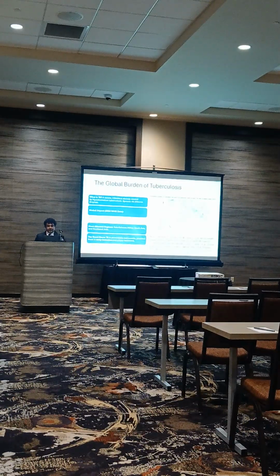The global burden of tuberculosis. This chart is from the World Health Organization from 2024. It shows the areas that are most widely affected by tuberculosis, which include Sub-Saharan Africa, Southeast Asia, and South Asia. Unfortunately, in 2024, 10.7 million people became infected with tuberculosis. Out of that, 1.23 million unfortunately died from it. The good news is, TB is preventable and curable, provided there is early detection and proper treatment.